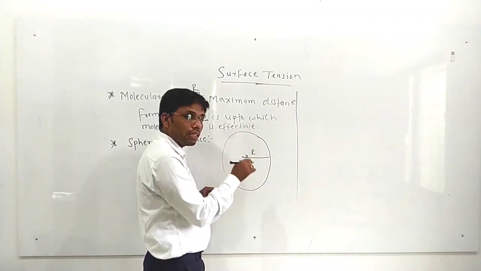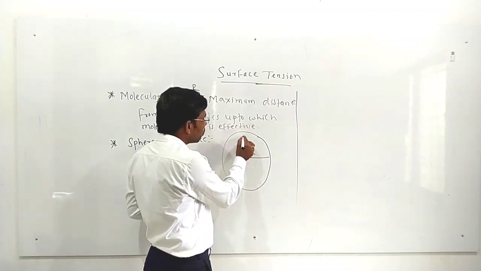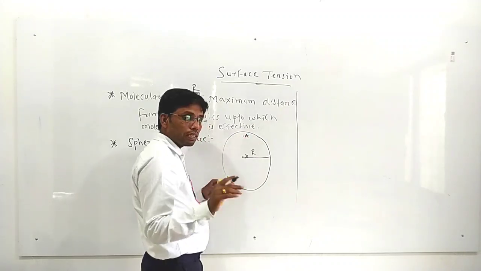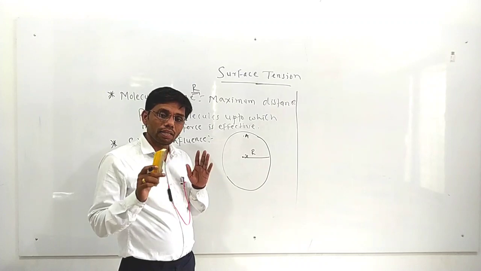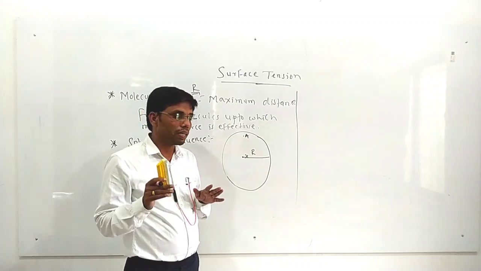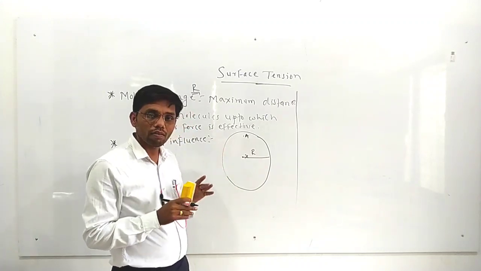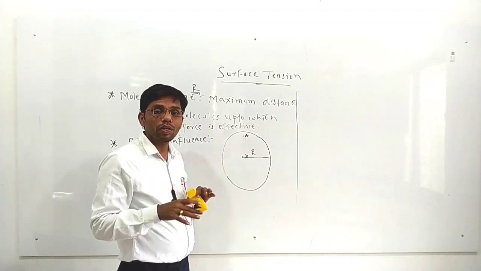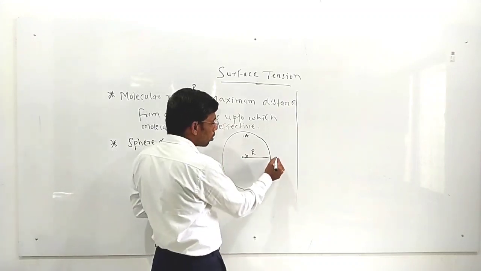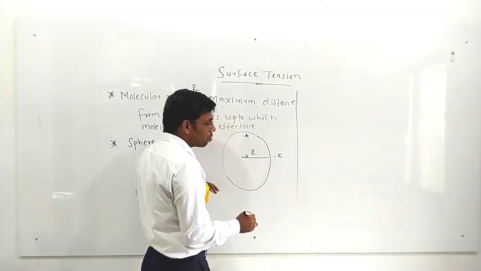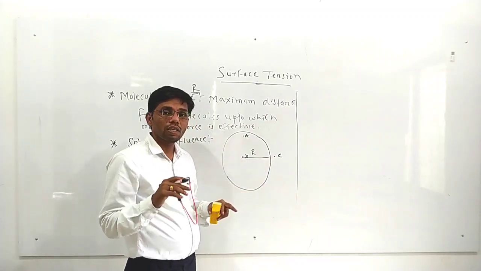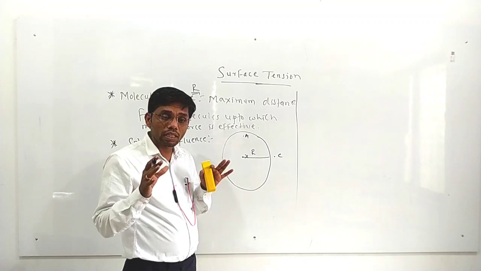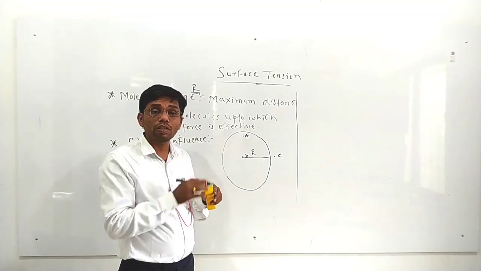Now within this sphere of influence, suppose any molecule A is present. Is there a force of attraction between X and A? There will be a force of attraction between X and A, because it is within the sphere of influence. Suppose there is one molecule C outside. Is there a force of attraction between X and C? No. The molecular force is effective only within the sphere of influence.